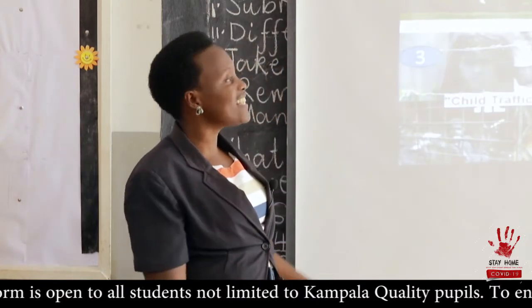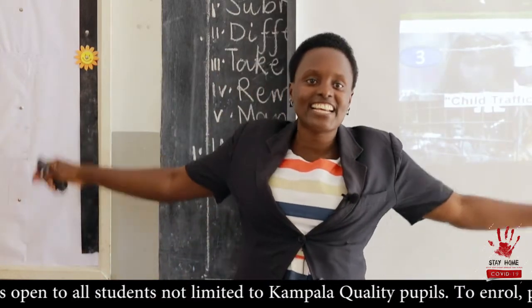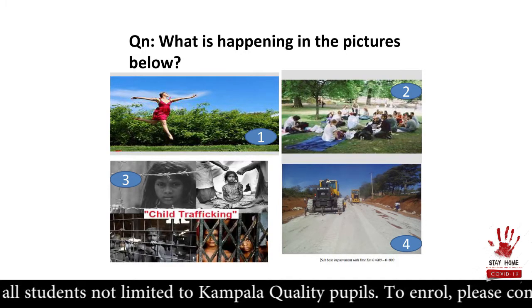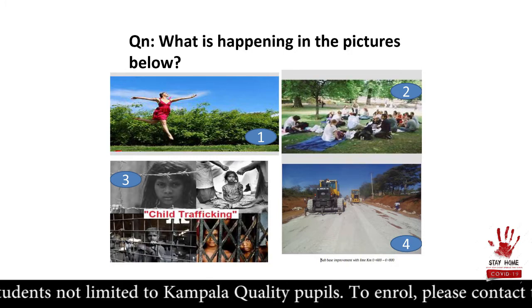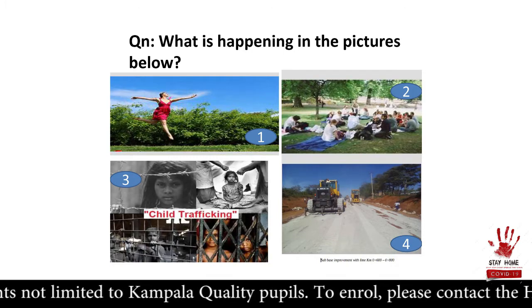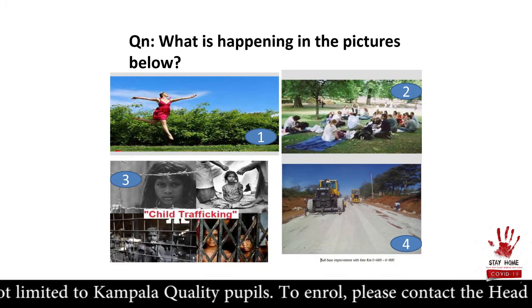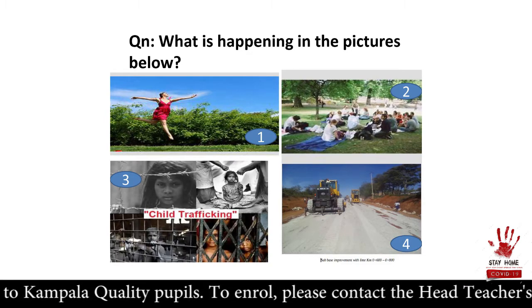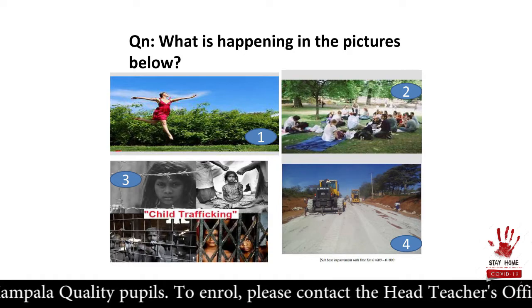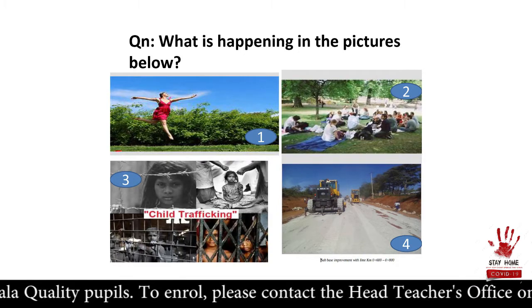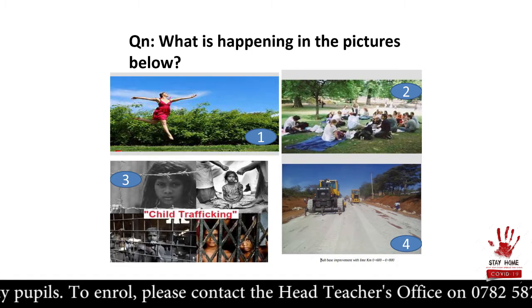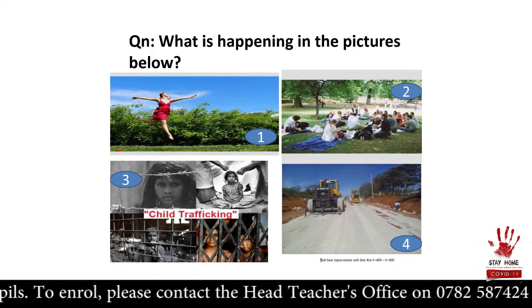So we see this lady is feeling free and enjoying her life. She doesn't have any stress, she doesn't have any problems, she's just enjoying out in the green scenery. So which verb shall we use to describe that act of being happy and free without any stress? The word is frolic.